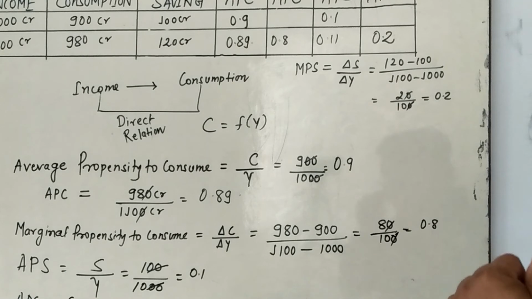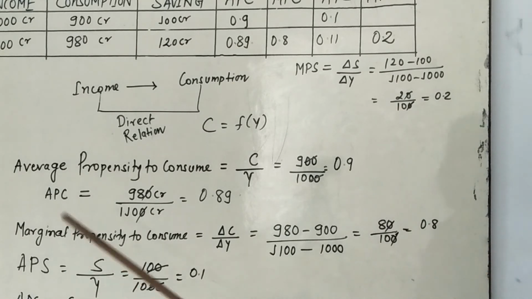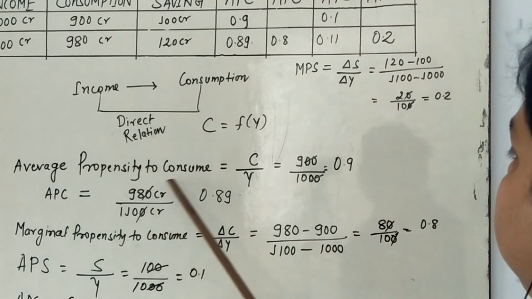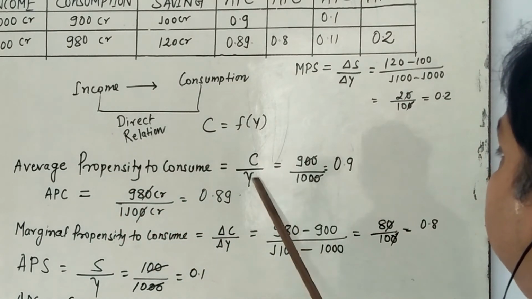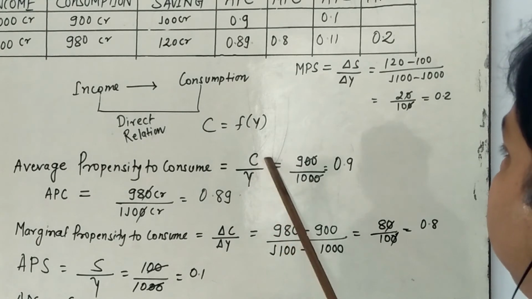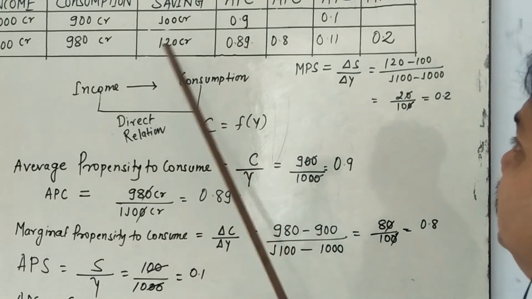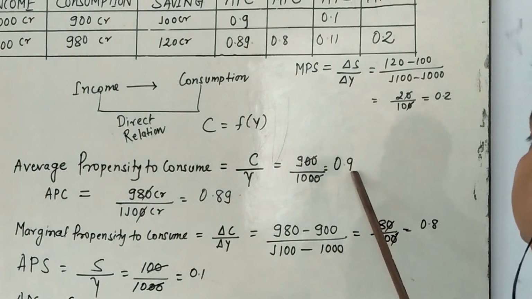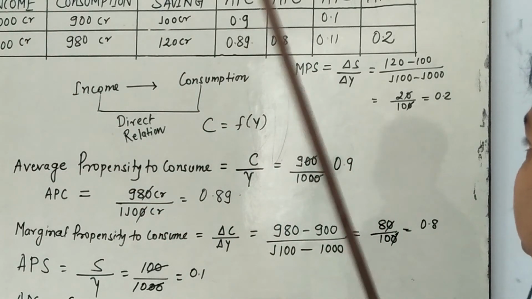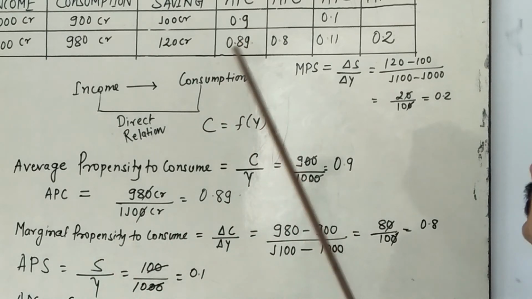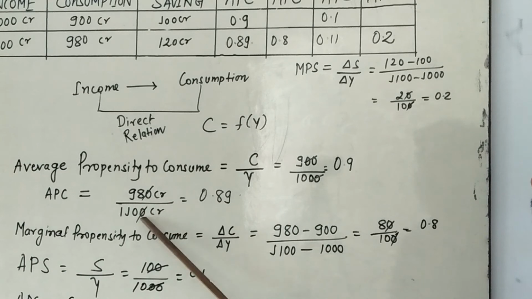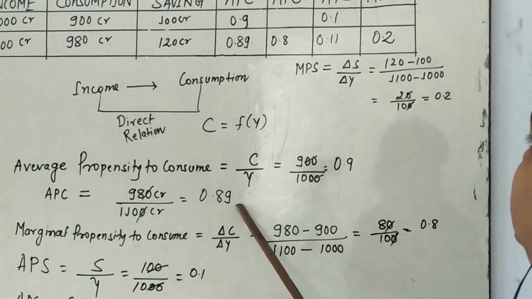So you have to first calculate APC. What is the APC? Average propensity to consume. The formula is C upon Y. C means consumption, Y means income. So the consumption is 900 and 1000 is income, so 0.9 is the APC here. In this situation, simply 980 upon 1100 crore is equal to 0.89.